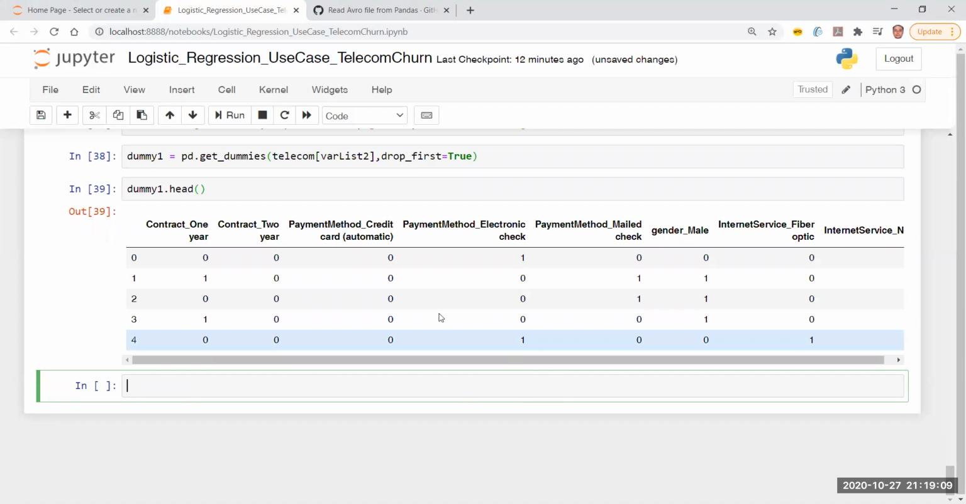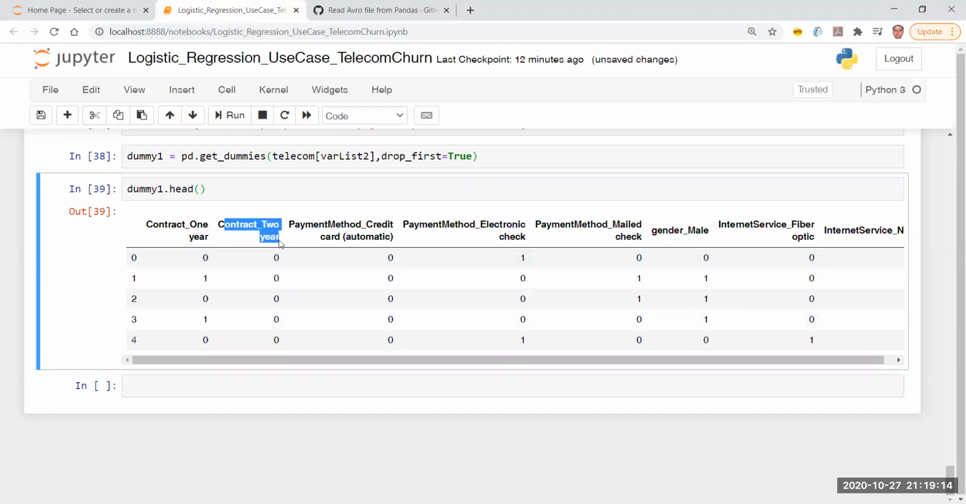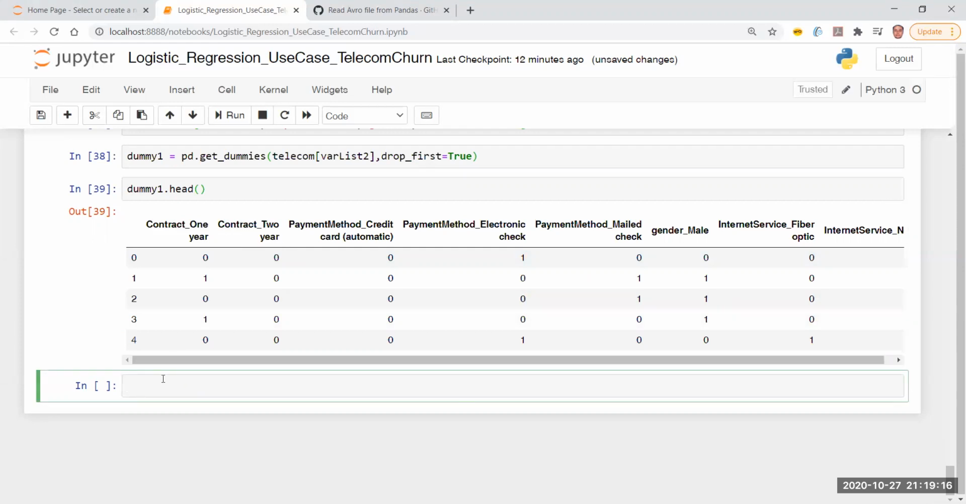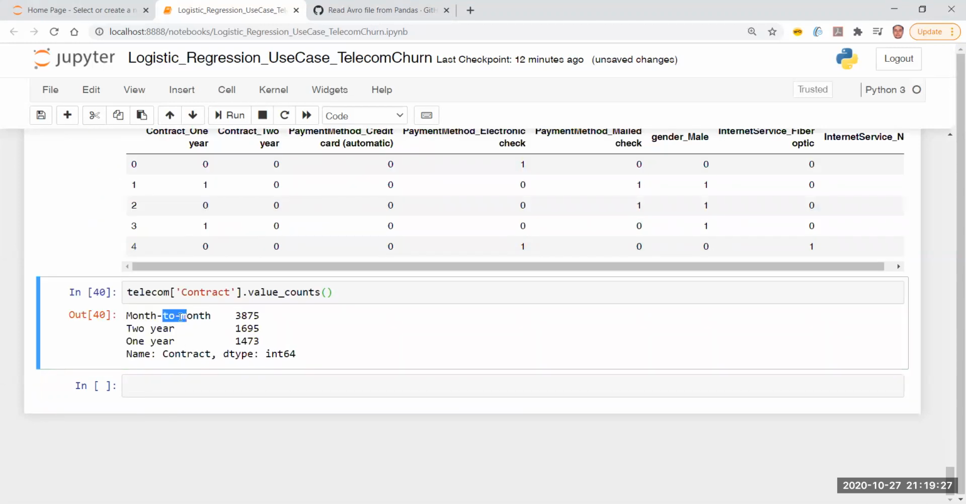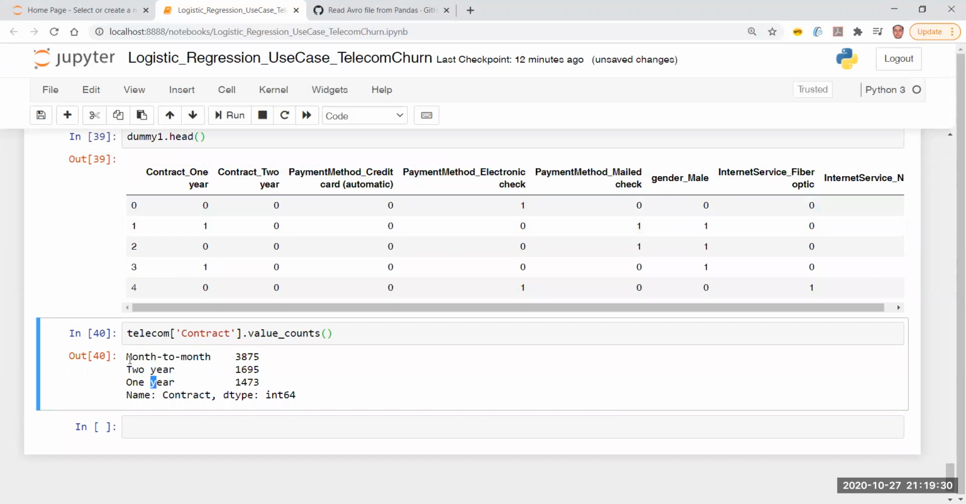data frame. So clearly what it is doing is, you see contract 1 year and contract 2 year. How many distinct fields are there in contract? Telecom contract, and let's take value counts and get the counts. I have month to month, 2 year and 1 year. So it has dropped month to month. I still have 2 year and I still have 1 year. So wherever both of them are 0, it is clear that I have a month to month contract, right? That is the reason why I do not need the first one.